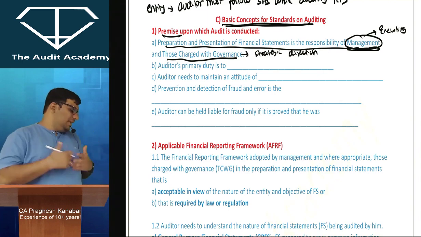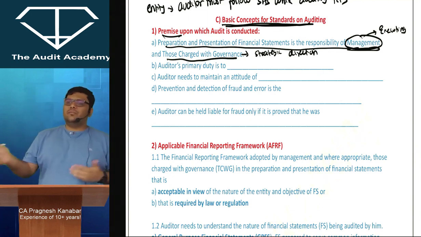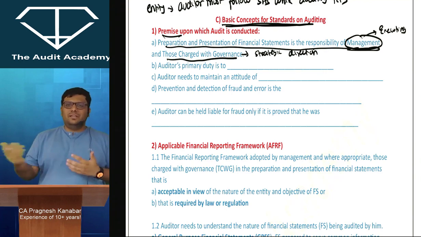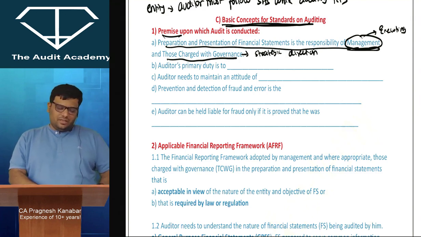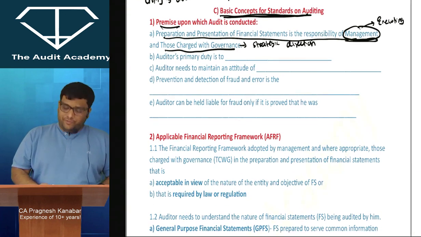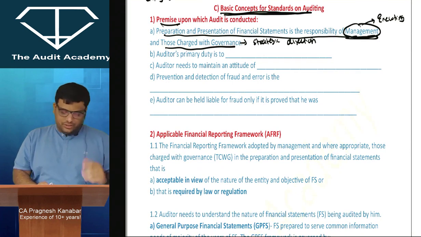In a small company, like my company, management and TCWG are both one and the same. Me, my father, my mother, my sister and my wife and all of that. All of us form a part of management as well as those charged with governance. So preparation and presentation of financial statements is the responsibility of management and those charged with governance.